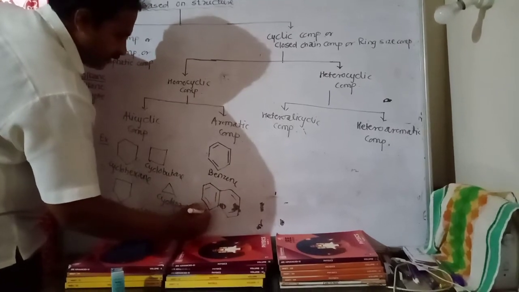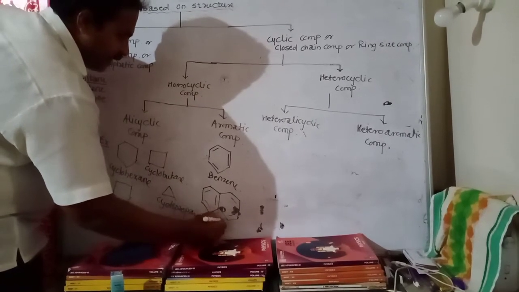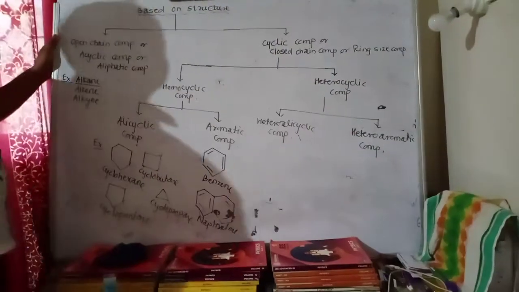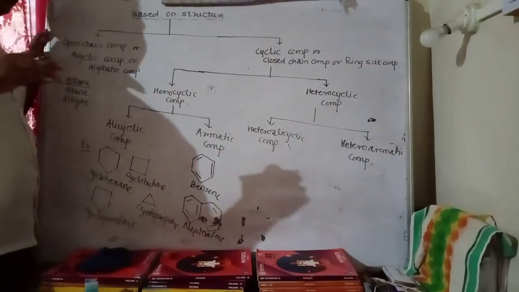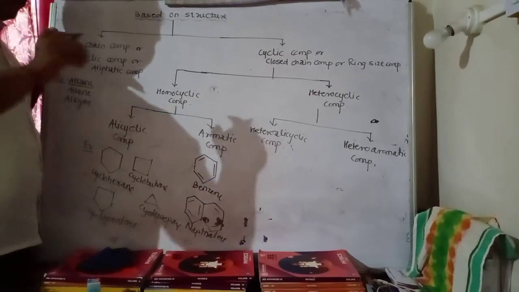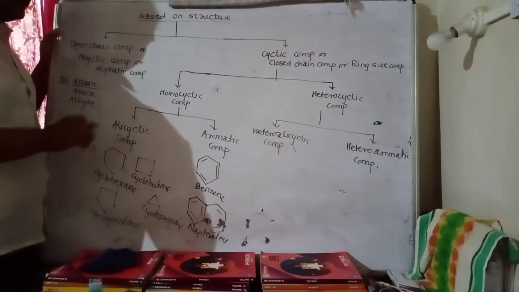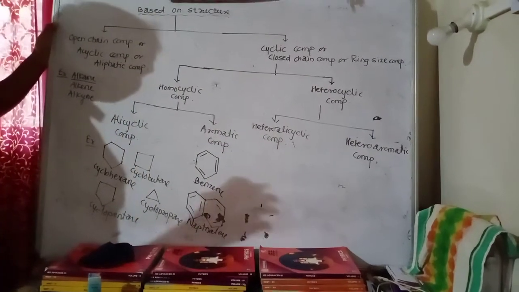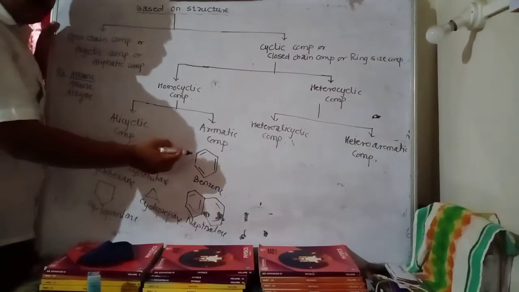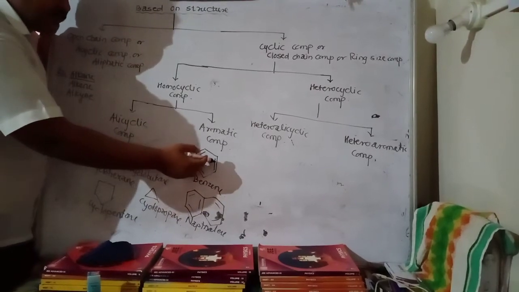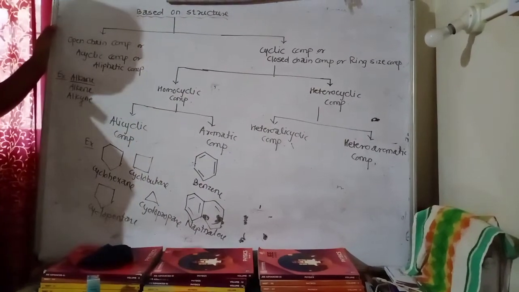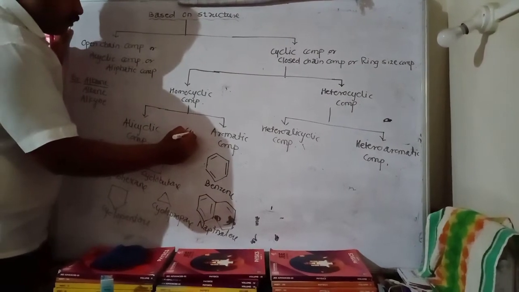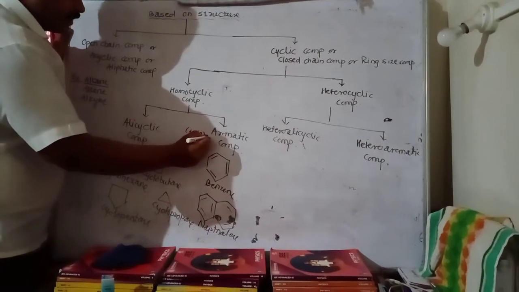This structure is called naphthalene. Anthracene is also an example of an aromatic compound. In our examination, they ask this question. It is a basic part of organic chemistry. What is the meaning of aromatic compounds? These are cyclic compounds containing alternate double and single bonds, and they obey Huckel's rule. Huckel's rule is nothing but 4n+2 pi electrons.